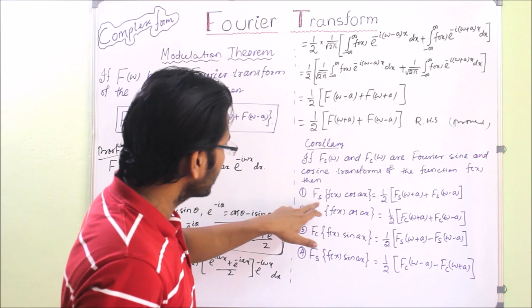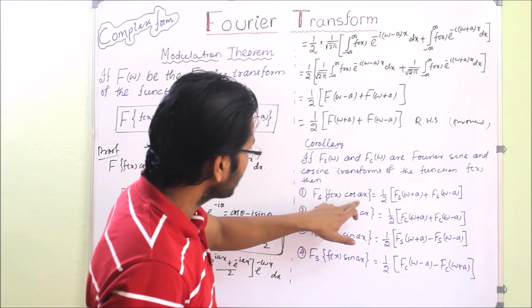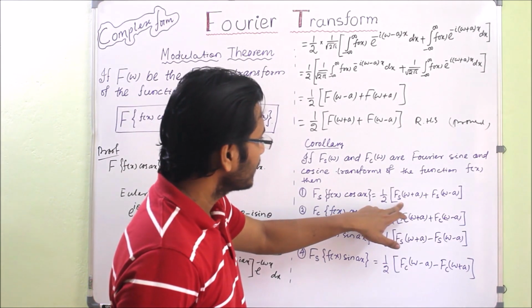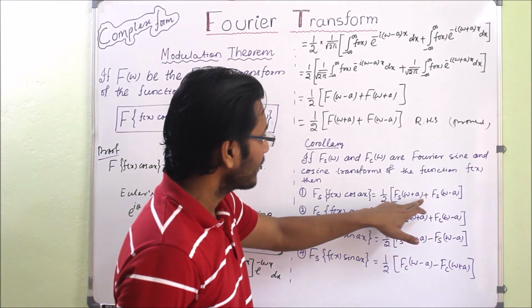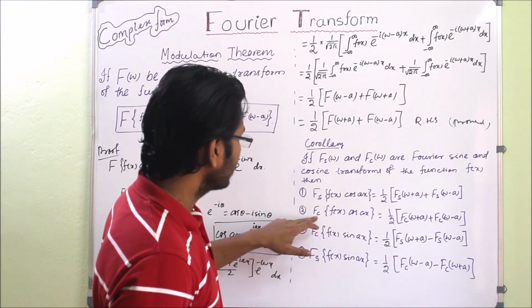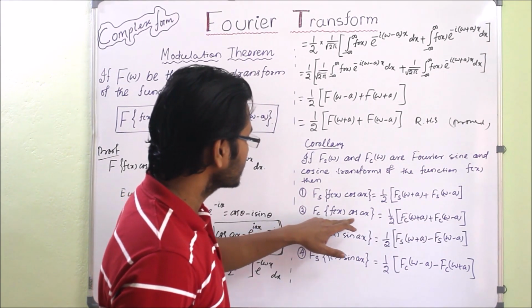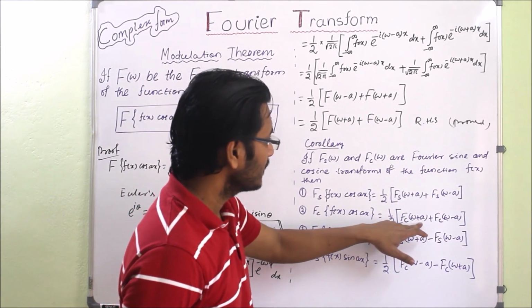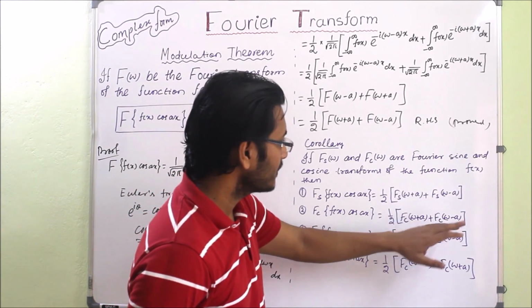If I take Fourier sine of f of x cos ax, it will be 1 by 2 times Fourier sine of w plus a plus Fourier sine of w minus a. Similarly, if I take Fourier cosine of f of x cos ax, it will be 1 by 2 into Fourier cosine w plus a plus Fourier cosine w minus a.